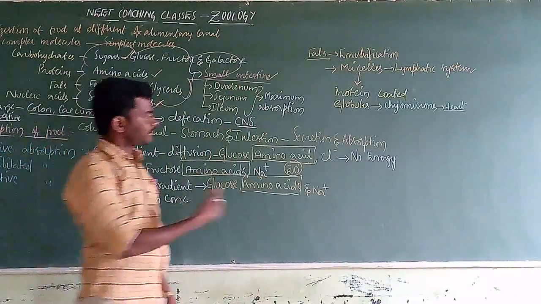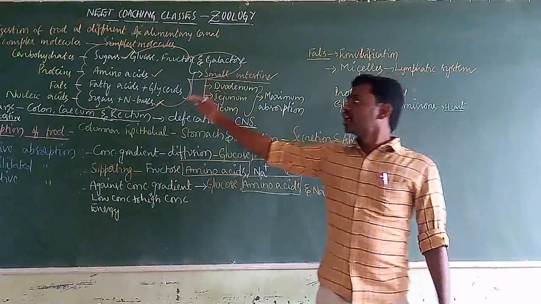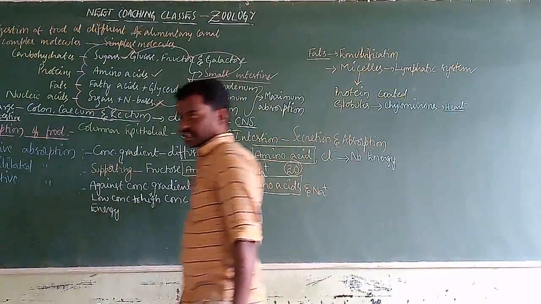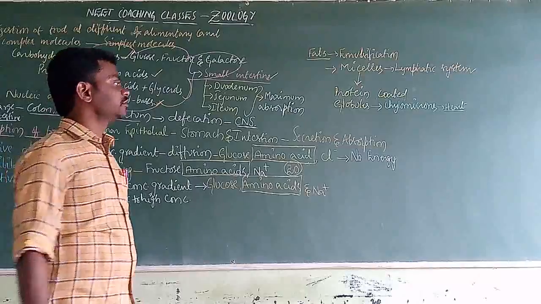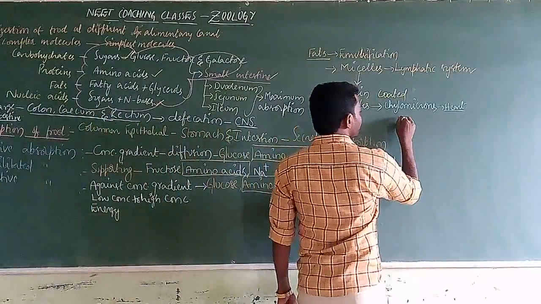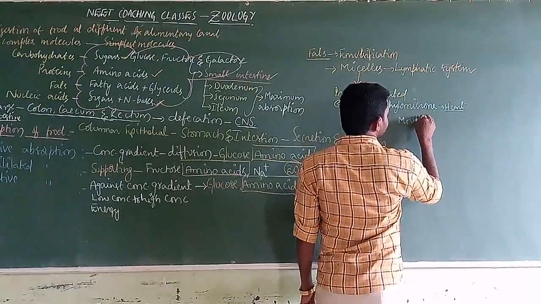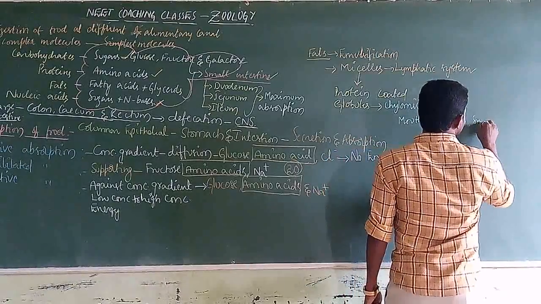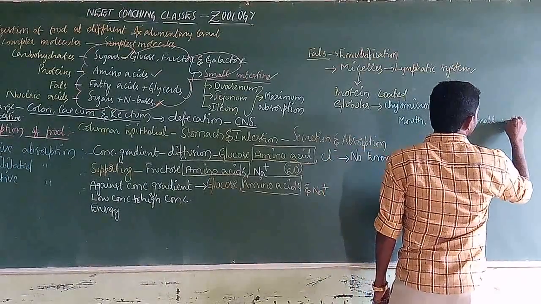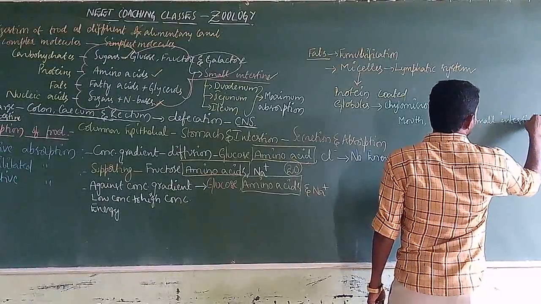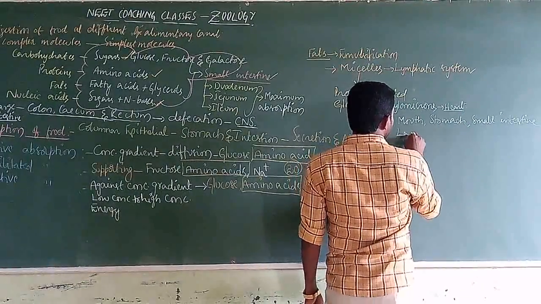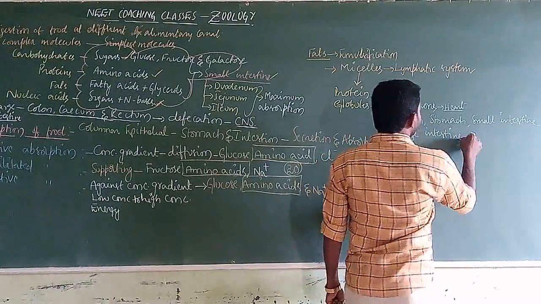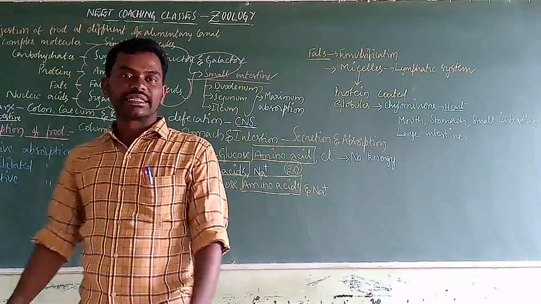In this way, the fats, carbohydrates, amino acids, and nucleic acids will be absorbed in the alimentary canal itself. And here, the absorption of the food molecules takes place at different places: the mouth, stomach, small intestine, and large intestine. At these different places, different amounts of absorption of the food molecules take place.